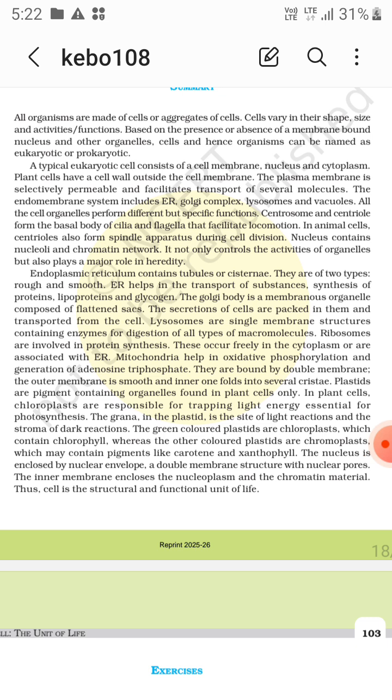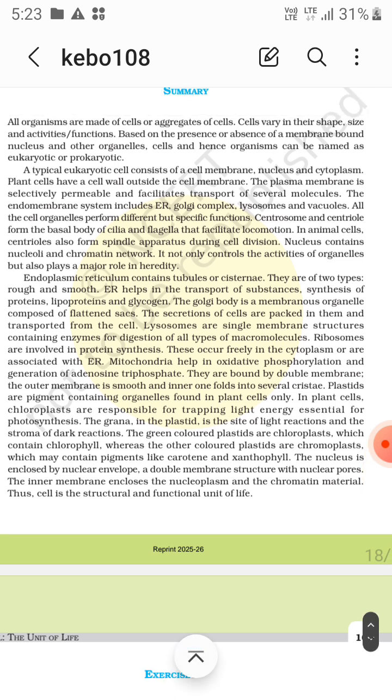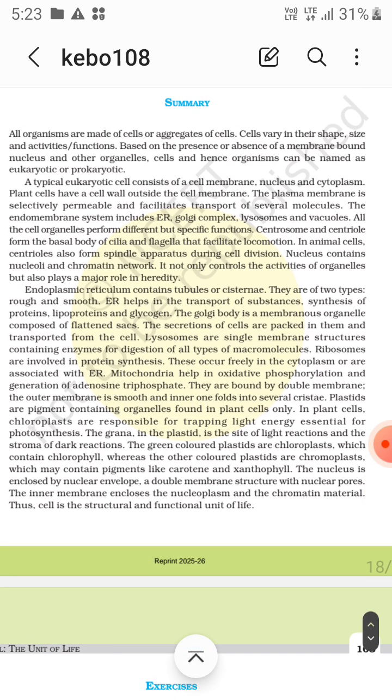Based on the presence or absence of a membrane-bound nucleus and other organelles, cells and hence organisms can be named as eukaryotic and prokaryotic, right? A typical eukaryotic cell consists of a cell membrane.